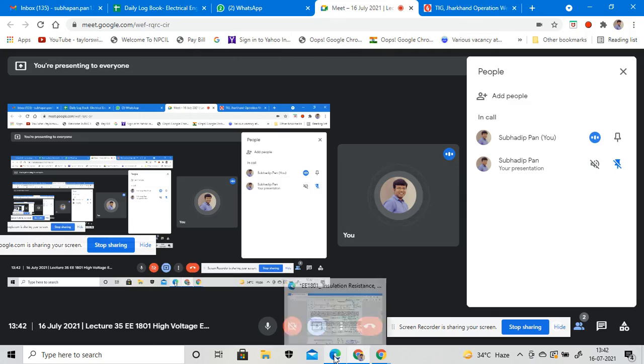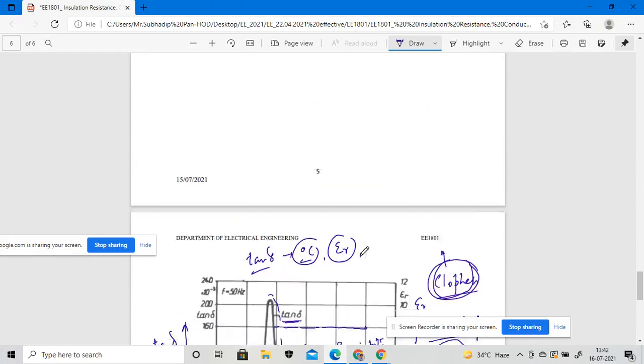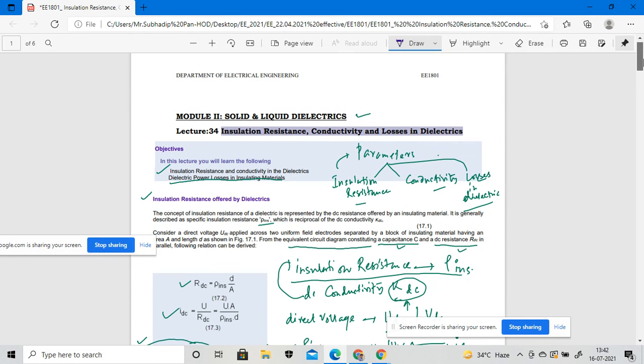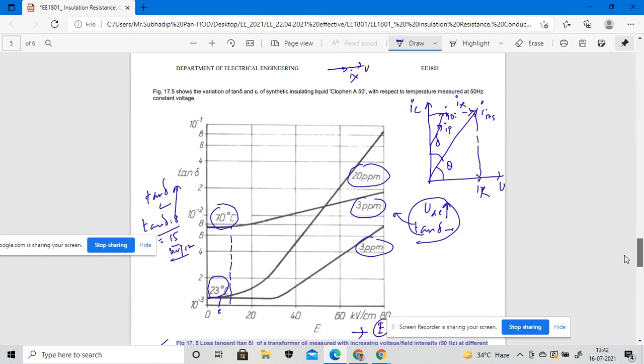I think we have completed this segment, which is the insulation resistance, the conductivity, and the losses of the dielectrics, right? So we will complete now.